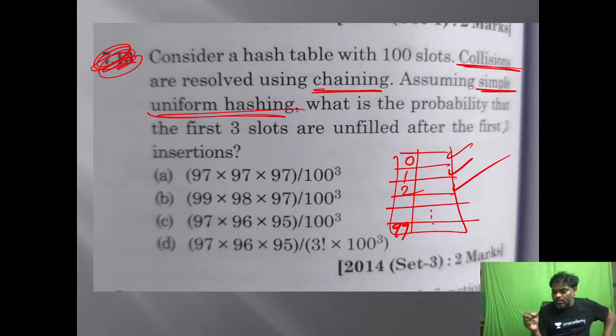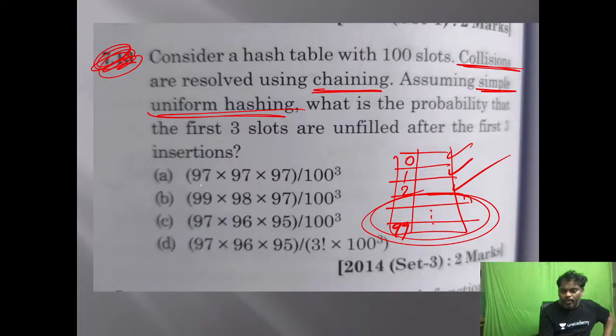What does that mean? If I do the first insertion, other than those three it can go anywhere. Second insertion, other than these three, anywhere I can go. Third insertion, the same. So what is the answer? 97 by 100, three times, so 97 by 100 cubed. A is the answer.